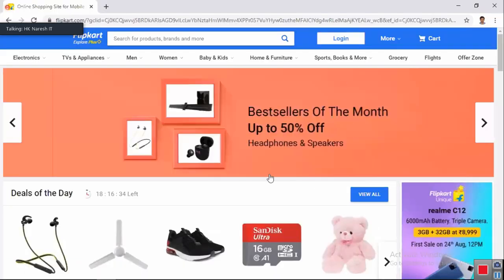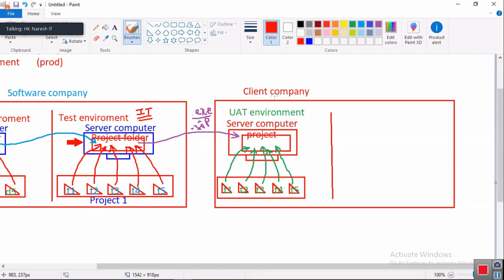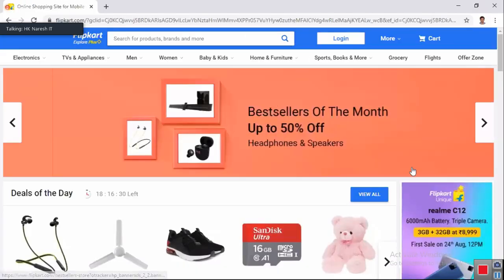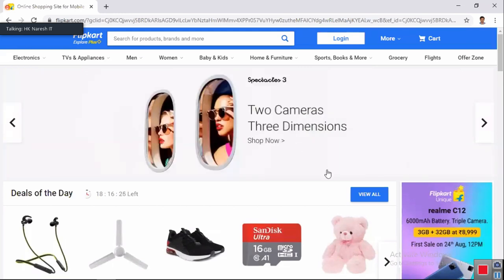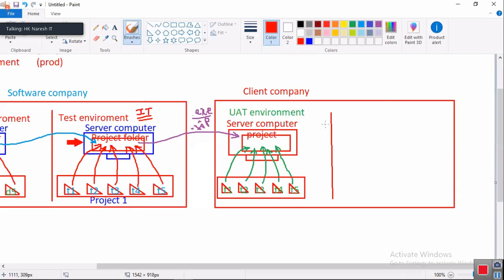This is the Flipkart company. Flipkart doesn't directly provide the project access to the customers. You are the customer, I am the customer of Flipkart. So what they do is, Flipkart has employed some people to test whether this project works as per the customer's point of view or not. That is called UAT, user acceptance test. Is this project as per what the user accepts or not?